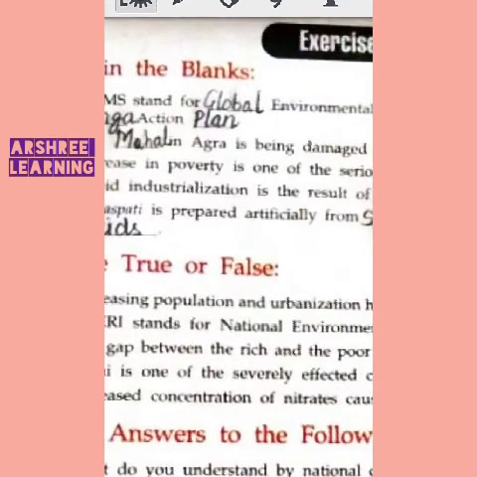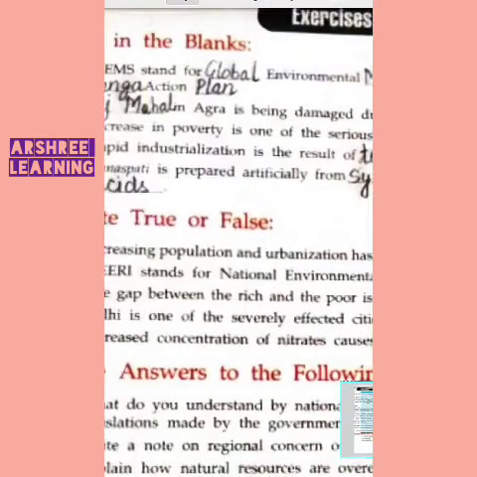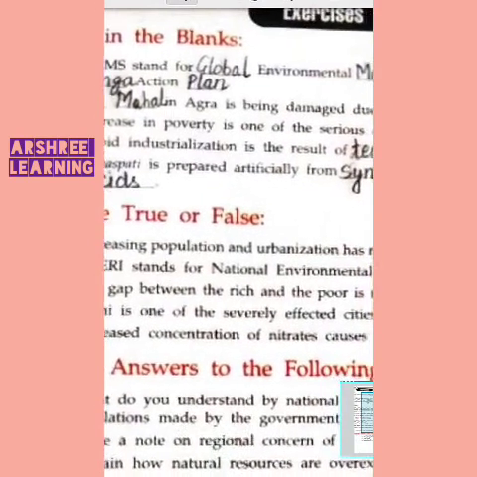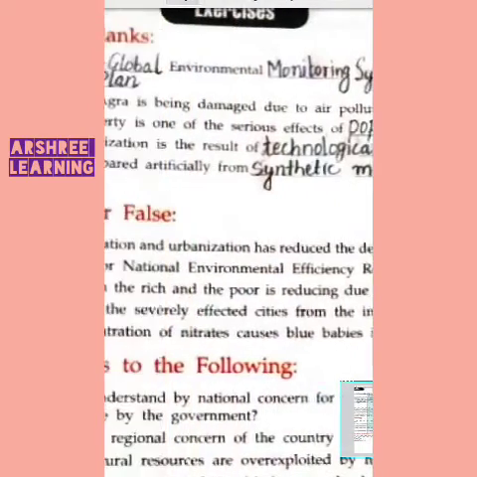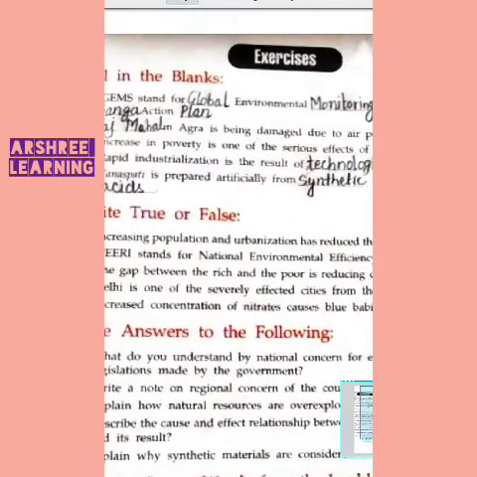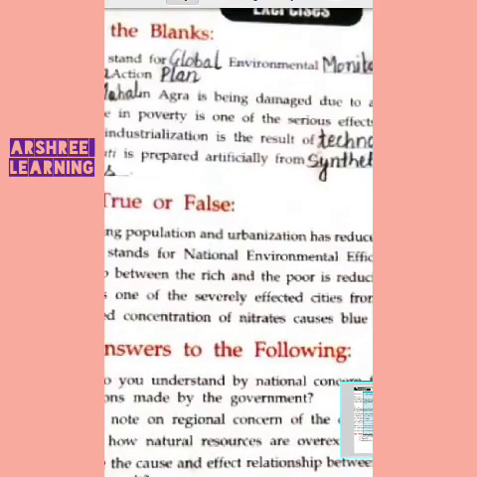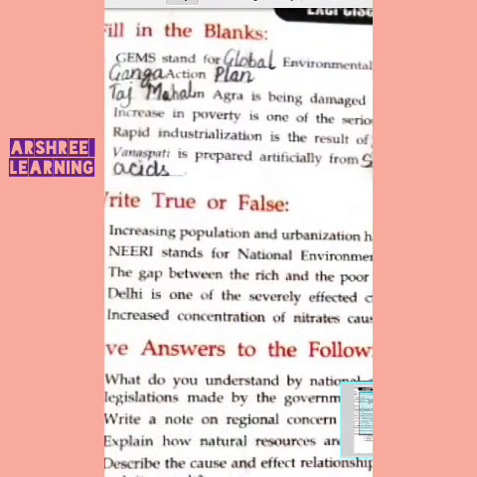Now let us see the fill in the blanks of the chapter. GEMS stands for Global Environment Monitoring System. GAP is the Ganga Action Plan. In Agra, the Taj Mahal is being damaged due to pollution. So you know about this.